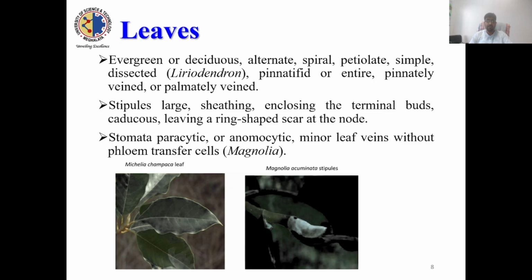They are petaloid. Pinnatified or entire leaves are there. Stipules are large, sheathing, enclosing the terminal buds, and mostly coriaceous, meaning deciduous, leaving behind a ring-shaped scar at the node. If we dissect the leaf, you will find the stomata are anomocytic.